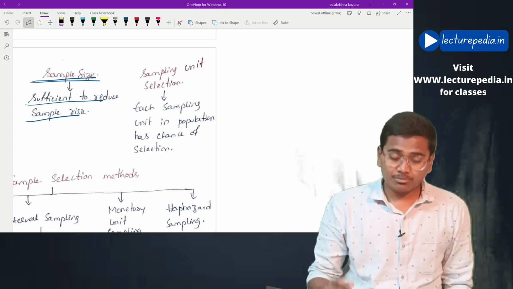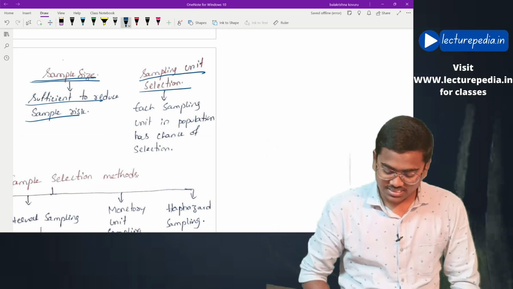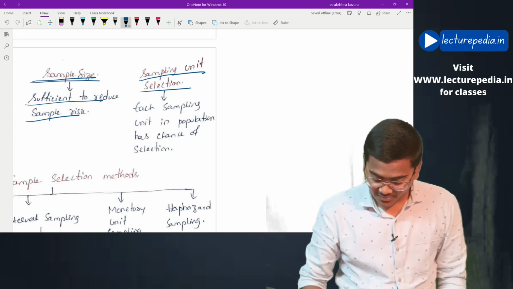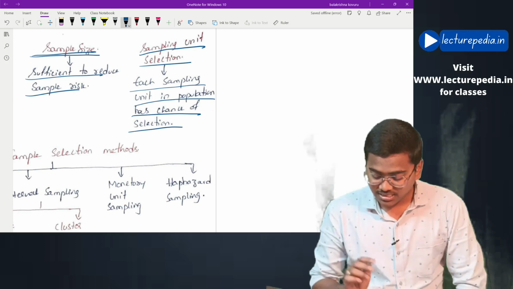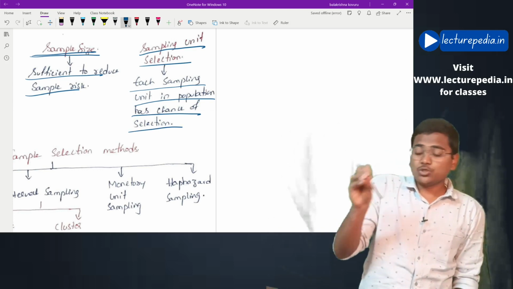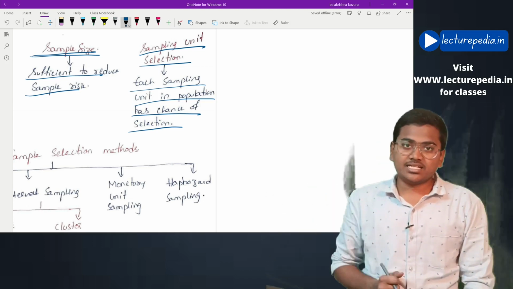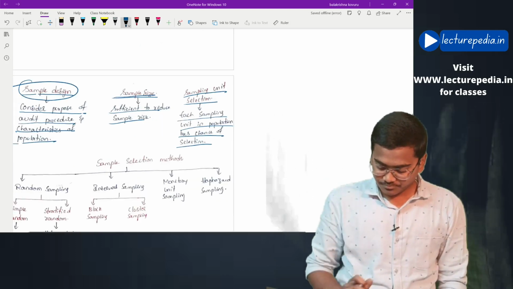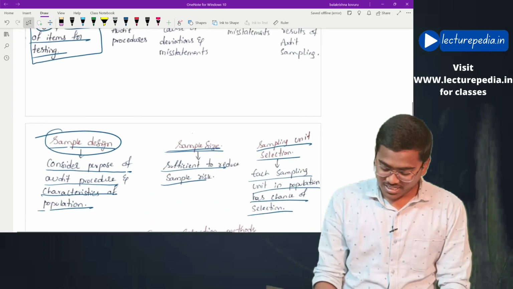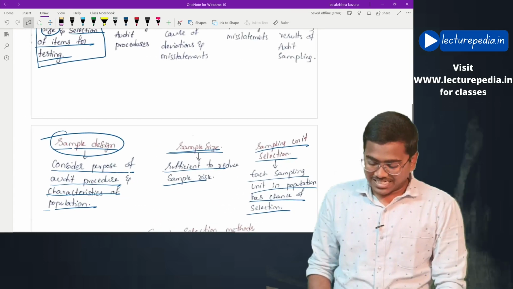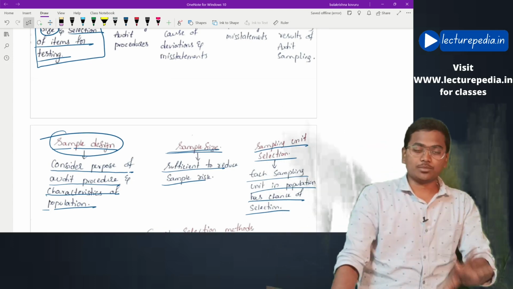Next, he must select the sampling units. Sampling unit selection should be in such a way that each sampling unit in the population has a chance of selection. All the units of the population have an equal chance of being selected. These are the considerations that the auditor should keep in mind while determining sample design, sample size and selection of sampling units from the population.